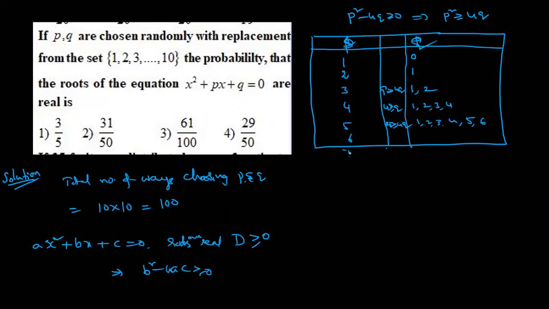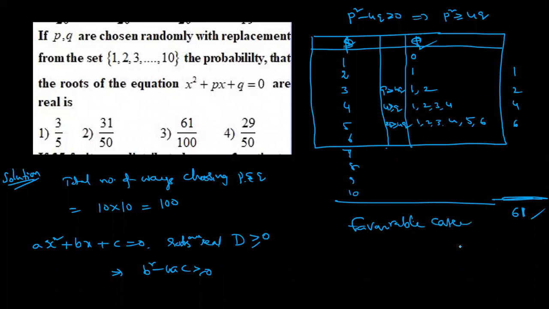So like that you should take 7, 8, 9, 10. So how many cases are there? See, 1, 2, 4, 6. So please add them. We can get 61. So favorable cases, how many are there? There are 61.